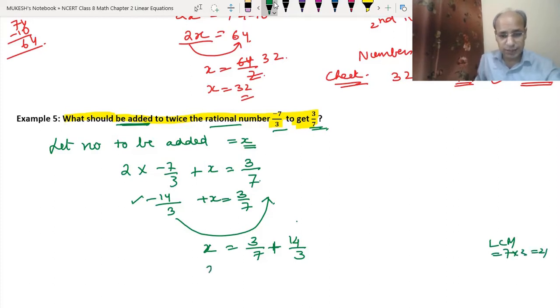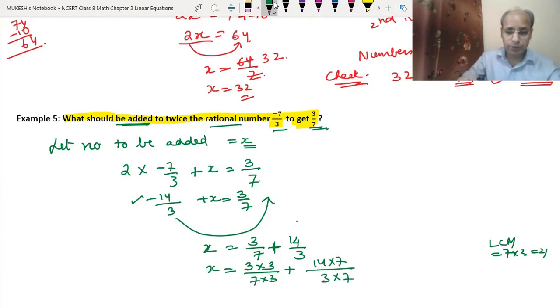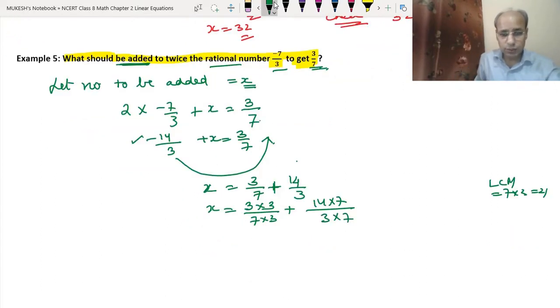So this means that x equals 3 into 3 upon 7 into 3 plus 14 into 7 upon 3 into 7. Okay. So 3 into 3 is 9 upon 21 plus 14 into 7: 7 4 is 28, 7 1 is 7, plus 2 is 9.